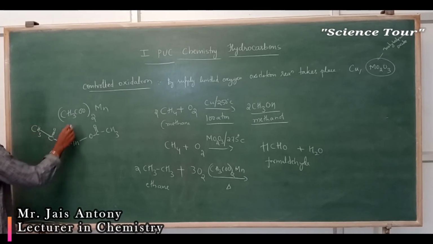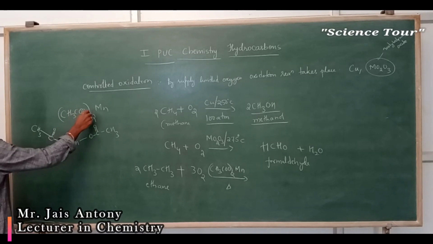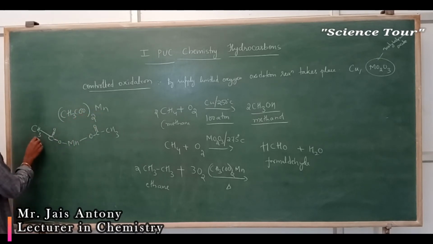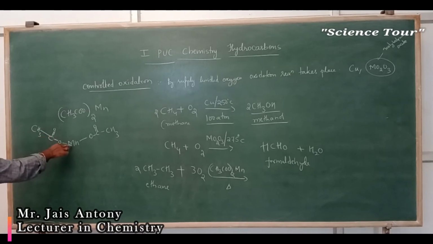In CH3CO twice, manganese, the structure of this one you are writing in structural form: CH3COO Mn, here OCO CH3, like this you have to write.